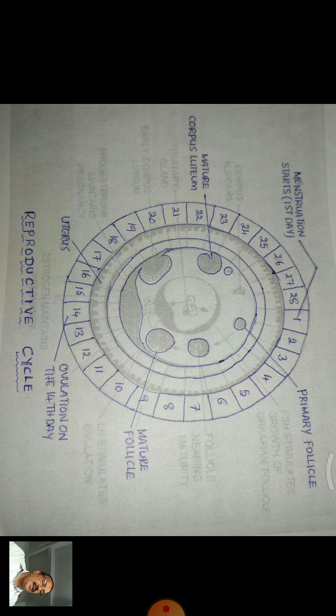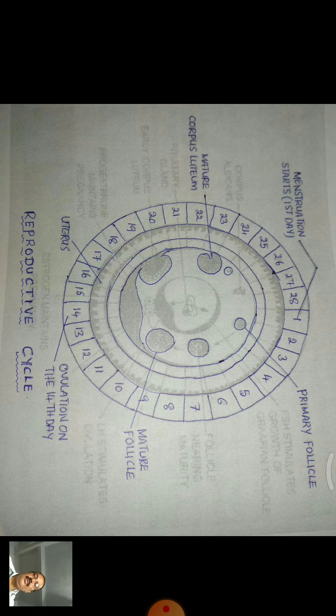Pre-ovulatory phase occurs from 6th to 13th day of the cycle. Ovulatory phase occurs on 14th day of the cycle. Post-ovulatory phase takes from 15th to 28th day of cycle.